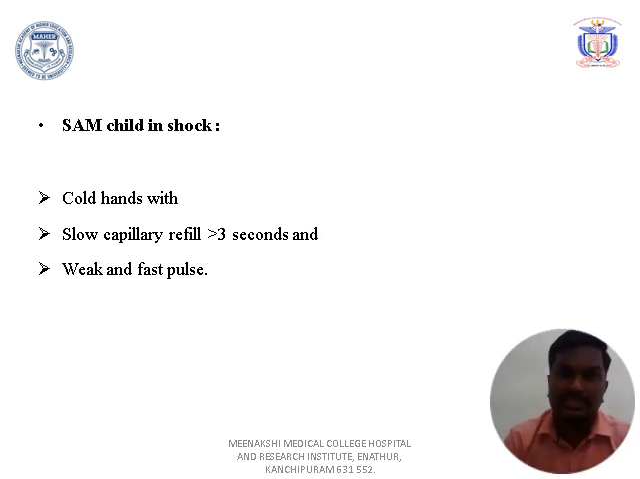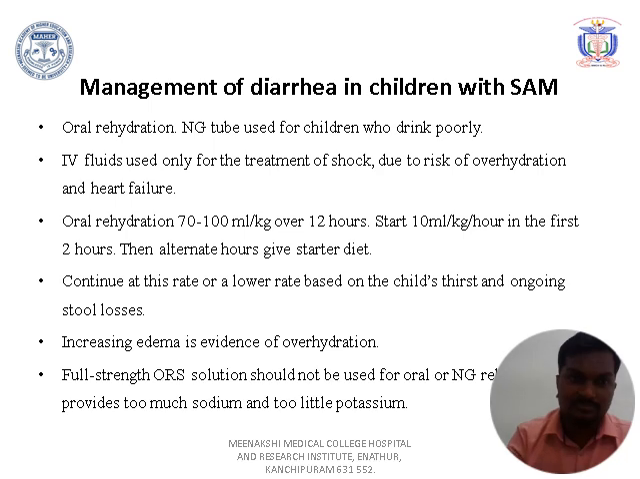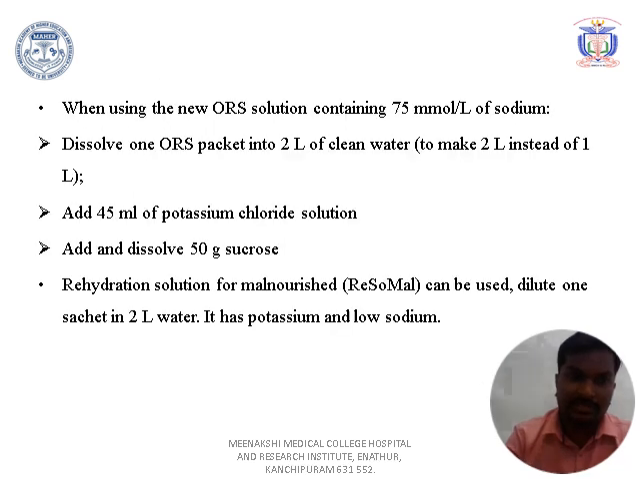So how to assess a child in shock? A SAM child with shock will have cold peripheries, or capillary refilling time more than 3 seconds, and a weak and fast pulse. So for management, we prefer oral rehydration solution at a rate of 70 to 100 ml per kg, which should be given over 12 hours in case of a child with SAM. And normal ORS is not recommended.